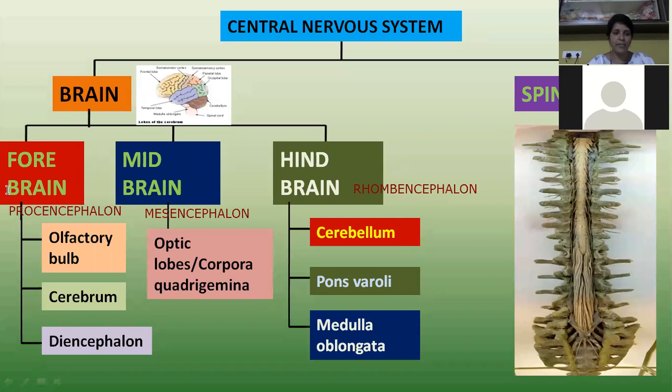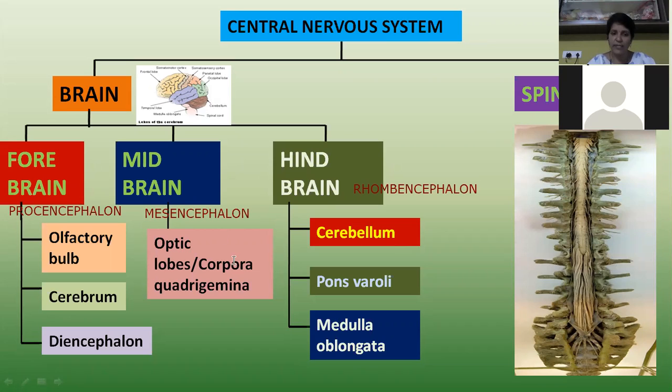Coming to the parts of the forebrain. Forebrain has three regions: olfactory bulb, cerebrum, and diencephalon. You have to remember all three, and the entire classification of the nervous system as well as the brain.